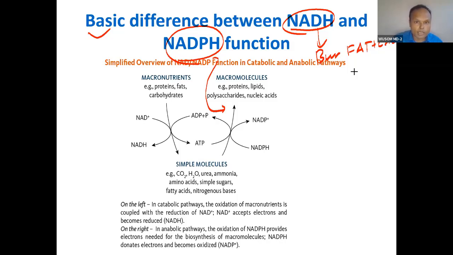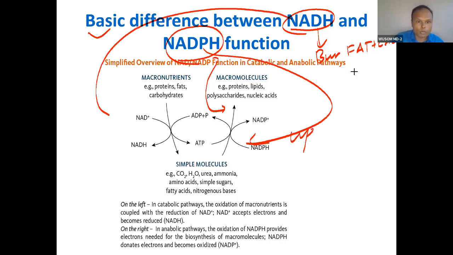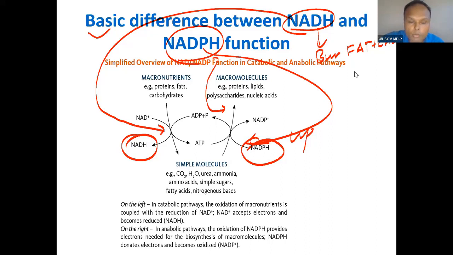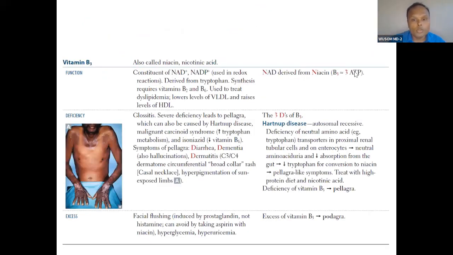This is an uphill reaction, an anabolic process. This is a catabolic reaction, so production will happen here, and consumption will happen there. That is the basic difference. NADPH will also be produced from the pentose phosphate pathway, and consumed here. So you can read this.